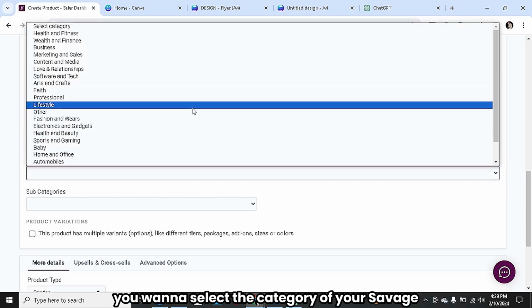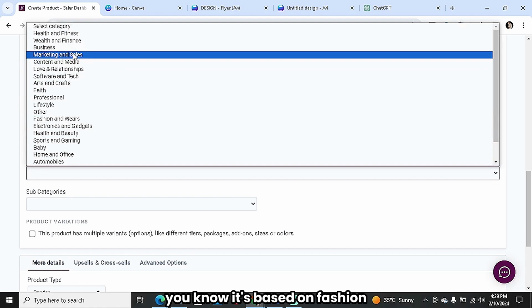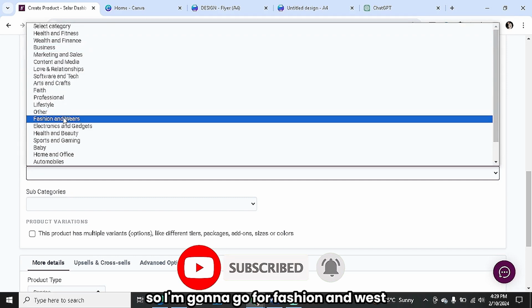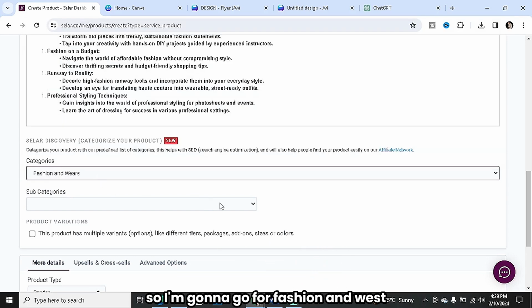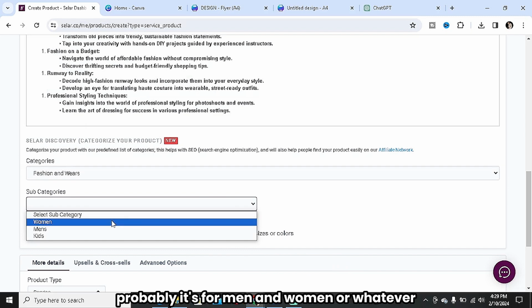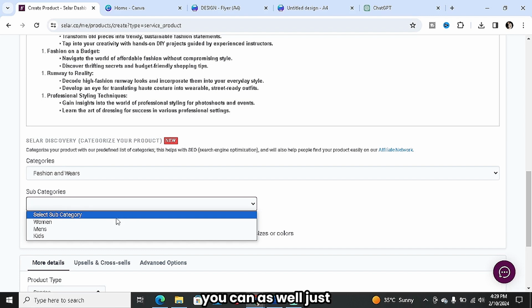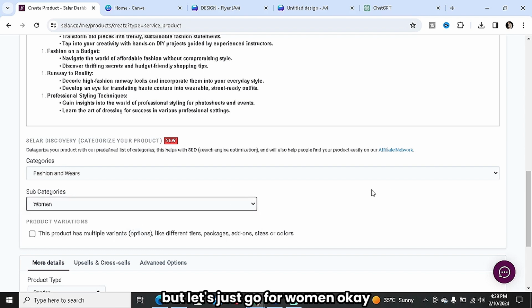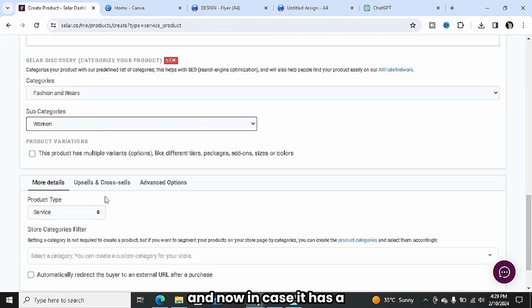You want to select the category of your service. It's based on fashion. So let's see, we have things related to fashion. We have lifestyle over here, we have fashion and wears. So I'm going to go for fashion and wears. And in case you have a subcategory, probably it's for men and women or whatever, or if it's for everyone, you can just leave it this way. But let's just go for women. It doesn't really matter. And in case it has a multiple variant service, you can just skip this.